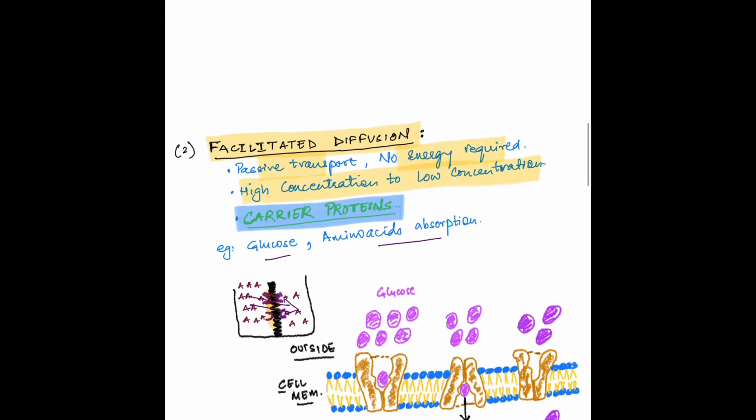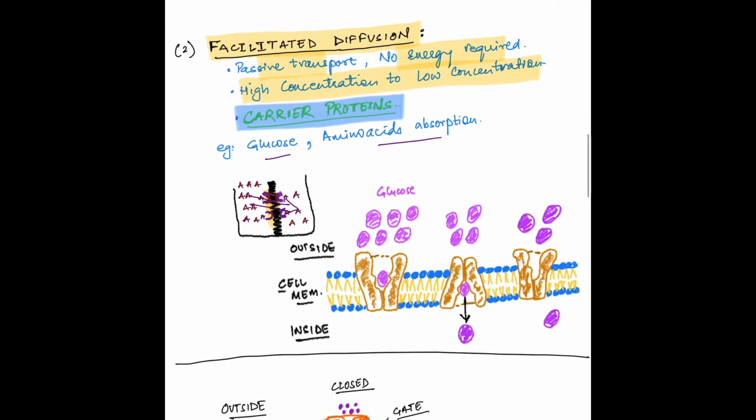In the gastrointestinal tract, absorption of glucose, amino acids and many substances takes place by facilitated diffusion. This is a diagrammatic representation of transport of glucose by facilitated diffusion. Carrier protein is an integral protein. It has a domain which is outside the cell where glucose is attached. Once glucose attaches to it, it flips and releases the glucose inside the cell and then goes back to its original position. And this is how glucose is transported across the cell membrane with the help of a carrier protein.